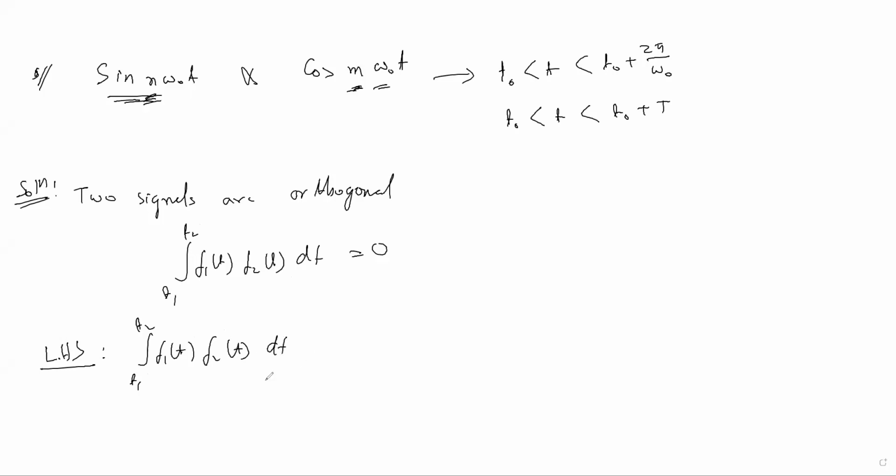The t1 limit is t naught, as given, and t2 is t naught plus 2 pi by omega naught. Take f1(t) as sin n omega naught t, and f2(t) as cos m omega naught t dt.